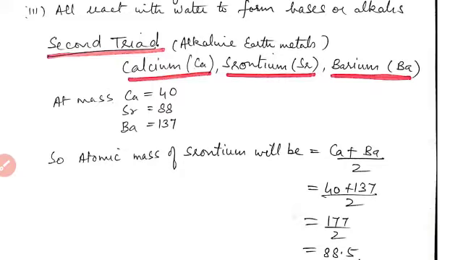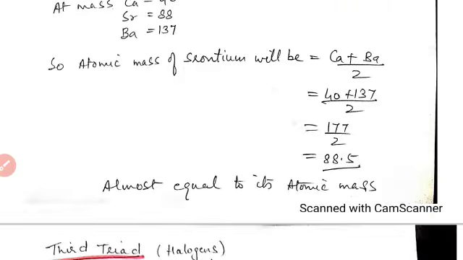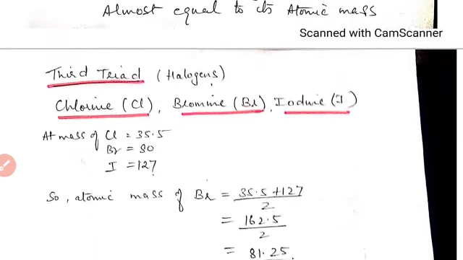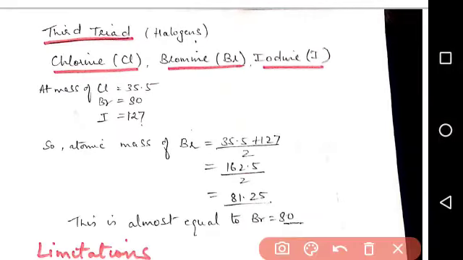So, the atomic mass of strontium will be the average of the masses of calcium and barium. (40 + 137)/2, that is 177/2, it is 88.5, which is almost equal to its atomic mass. Now, the third triad which he made was of halogens: chlorine, bromine, iodine.